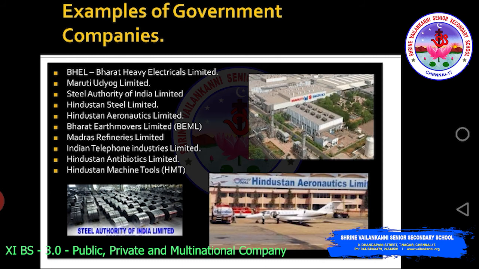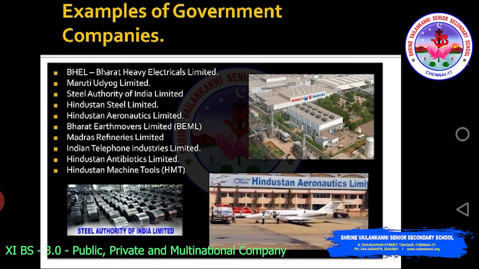The examples of government companies are BHEL, Bharat Heavy Electricals Limited, Maruti Udyog Limited, Steel Authority of India Limited, Hindustan Steel Limited, Hindustan Aeronautics Limited, then Bharat Earth Movers Limited, Madras Refineries Limited, Indian Telephone Industries Limited, Hindustan Antibiotics Limited, Hindustan Machine Tools. So a 1-mark question can be asked from the examples of government companies. So you just have to remember these many organizations.